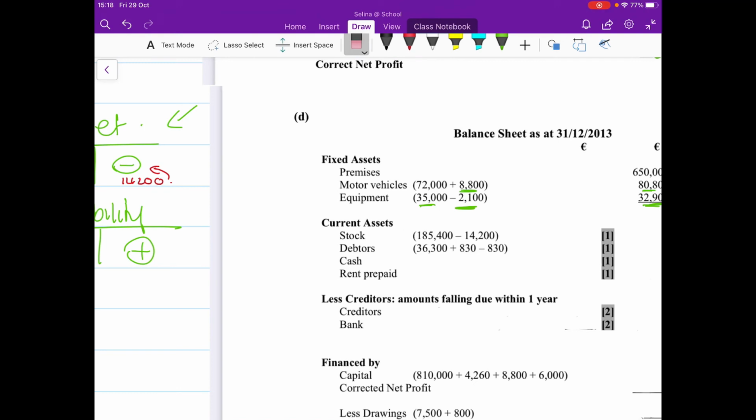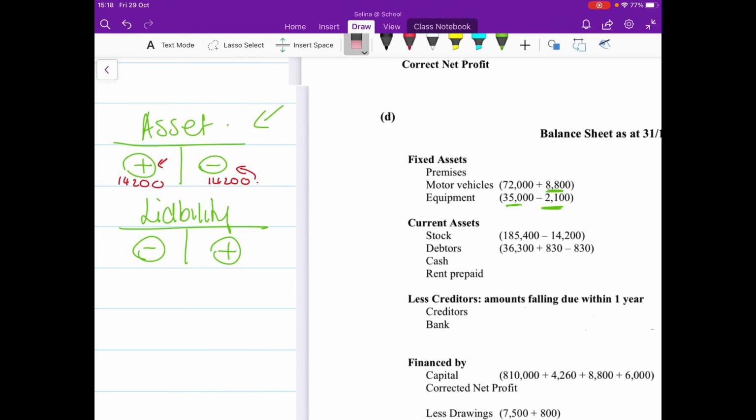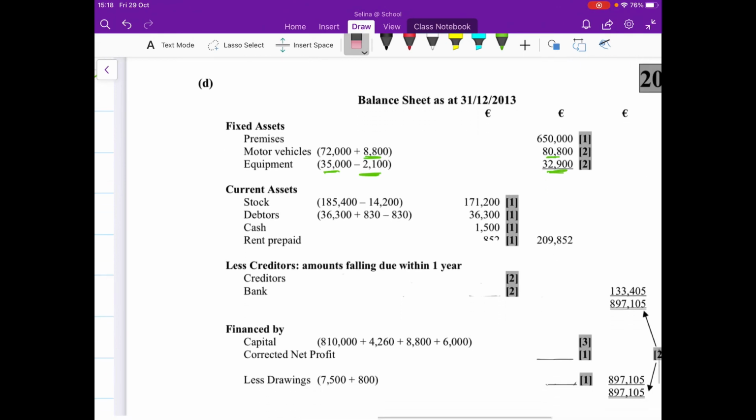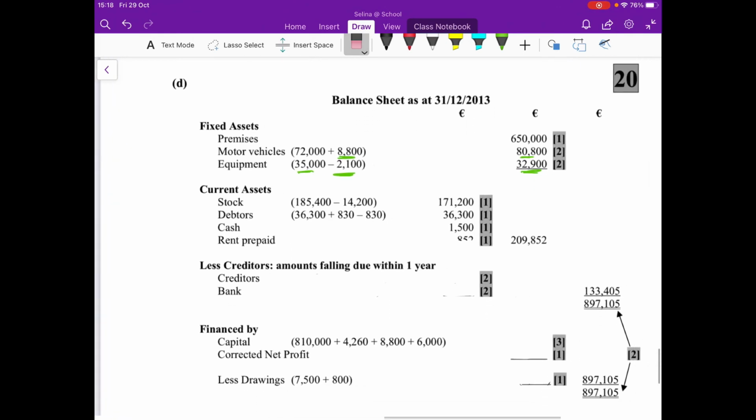So in the stock, we're going to have to take that away: 185,400, which is in the question, minus the 14,200, which is the suspense figure, okay? And that leaves us then with a stock figure of €171,200. Okay, so that's my real stock figure then once the suspense has been dealt with.